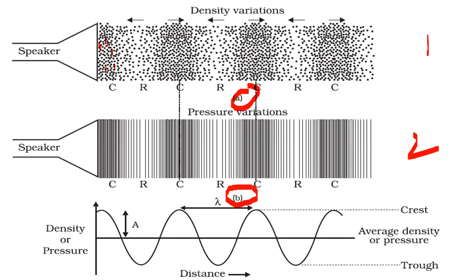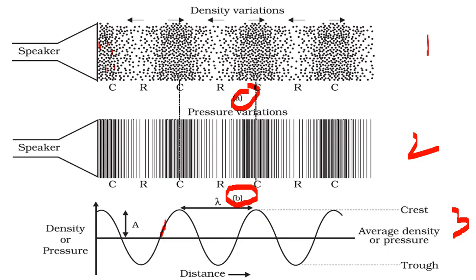Now the third figure, that is showing a wave. In the previous lecture I discussed with you how to draw a wave. So are you familiar with this wave? Okay. Now I'm telling you one important thing here. Please listen carefully.